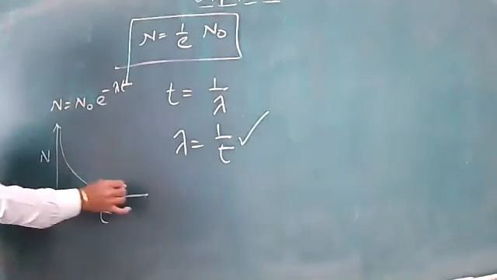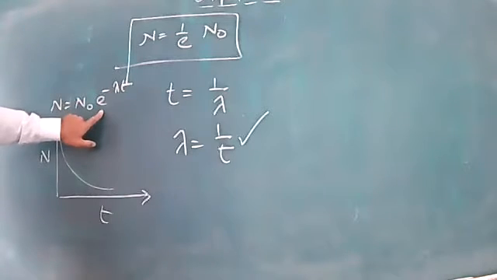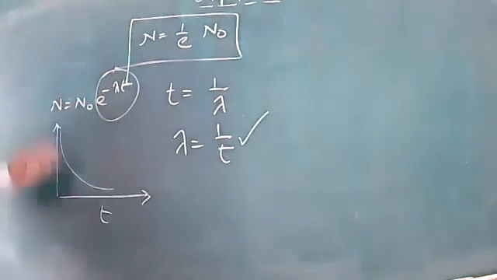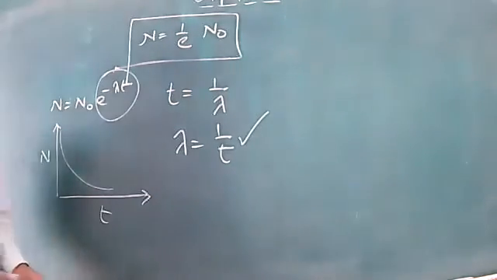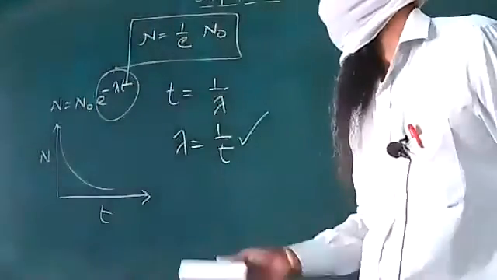With the passage of time, the graph will be indicating an exponential decay. So sometimes it may be there, and we are to be extra careful regarding all this.